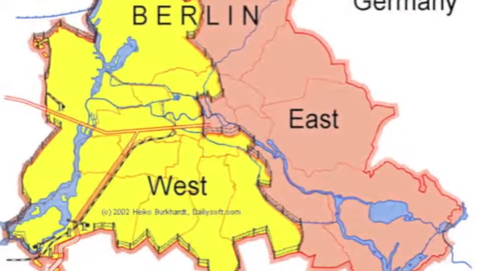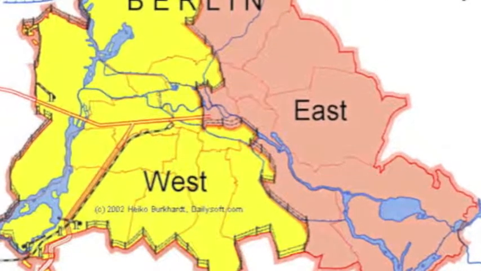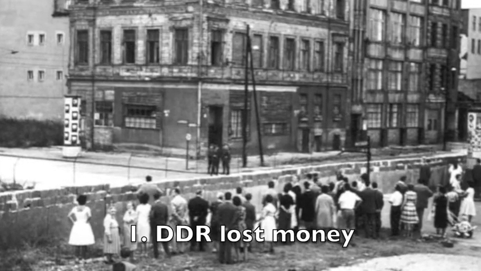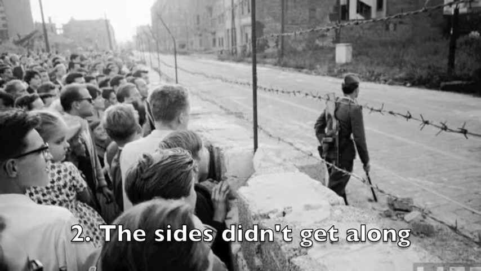Before the Berlin Wall was built, there were already definite borders. The west side was the United States, France, and the United Kingdom, and the east side was the Soviet Union. The wall was built due to two problems. One, the DDR lost money, and two, the two sides did not get along.